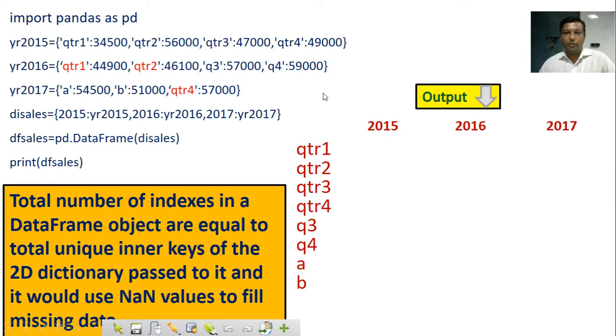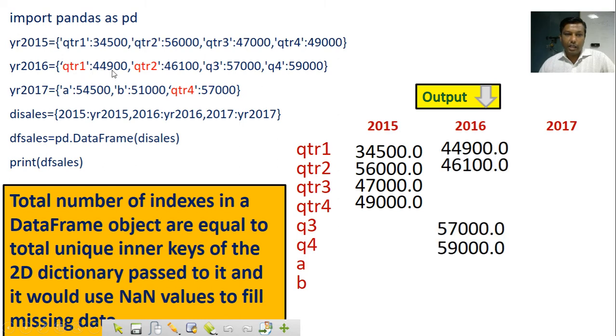2015 and 2015 are the same, all the values 3450, 56000, 47000, 49000 are there. In 2016, the quarter 1 value is coming here in front of the quarter 1 row, and in the quarter 2 row 46100.